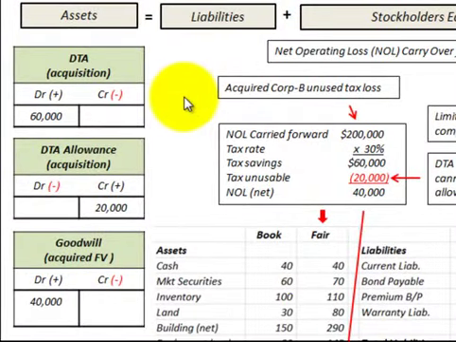Okay, to record this deferred tax asset, we'd set up this deferred tax asset account and debit or increase it for $60,000, and then we'd have this contra account, the deferred tax asset allowance account. We'd credit or increase it for $20,000, and then we'd record our goodwill for $40,000, or we'd debit or increase our goodwill for $40,000.